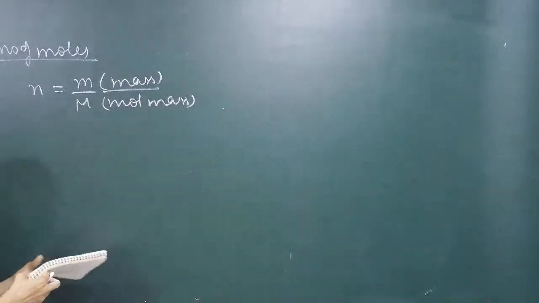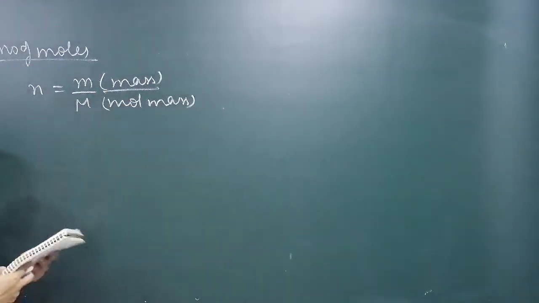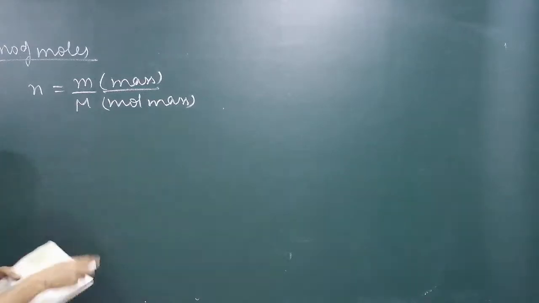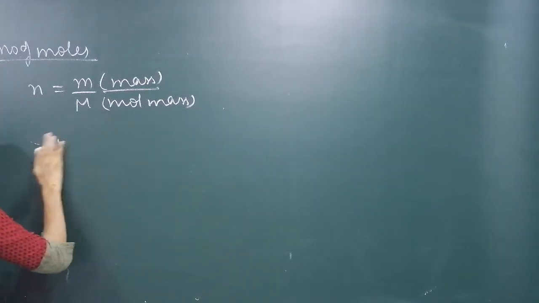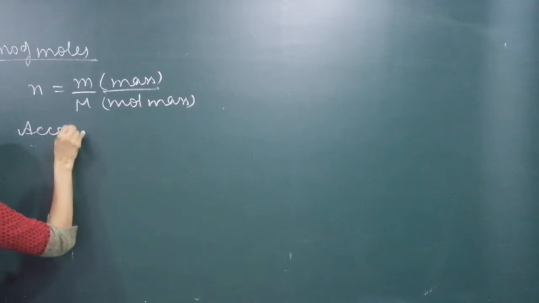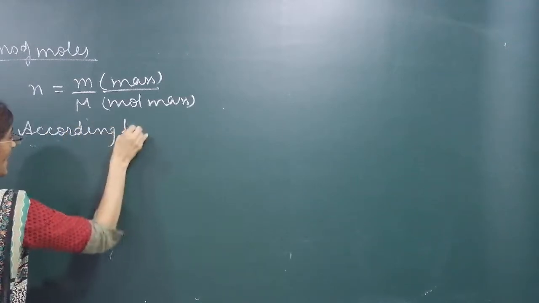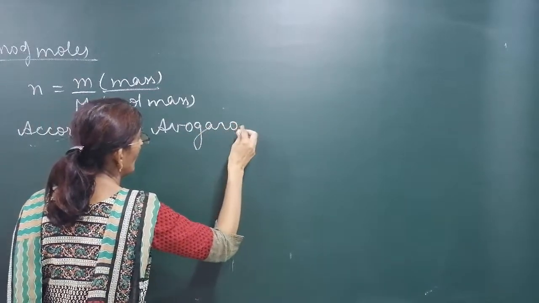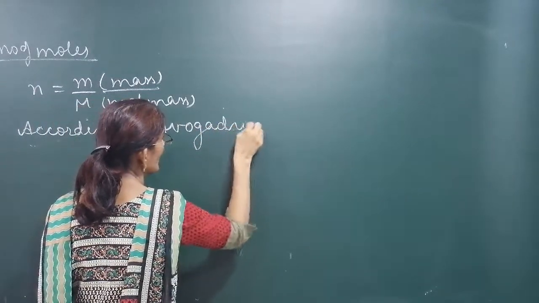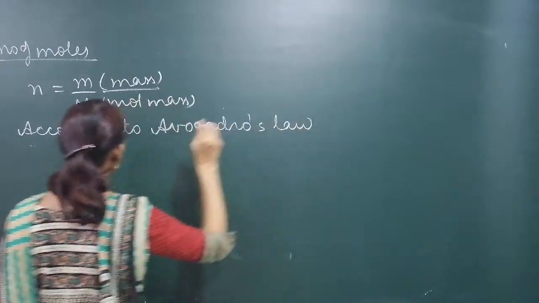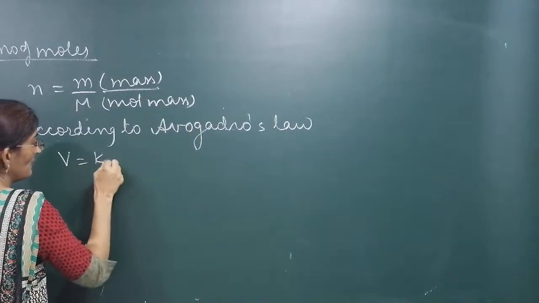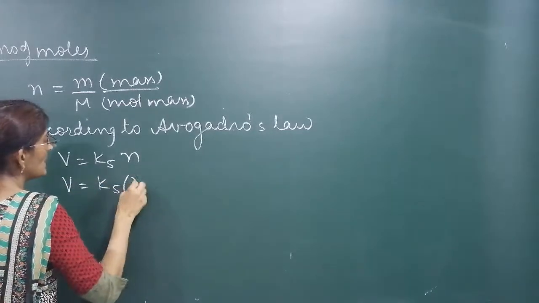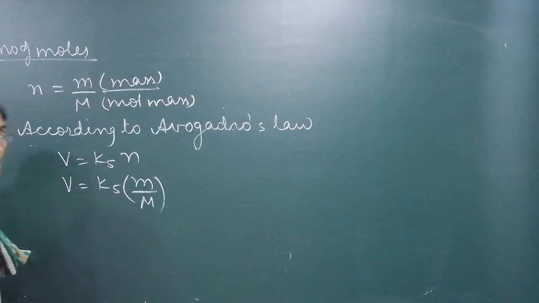Now, m is the mass of gas and capital M is the molar mass of gas. Now, according to Avogadro's law, क्या था? V is equal to K5 N. Put up the value of N. What is N? Mass upon molecular mass.